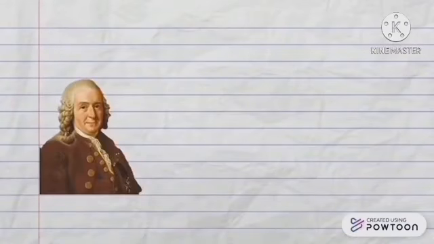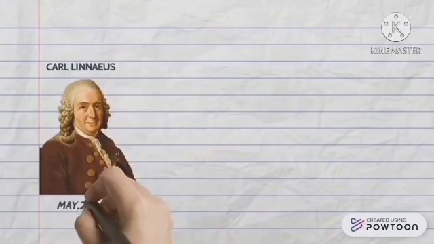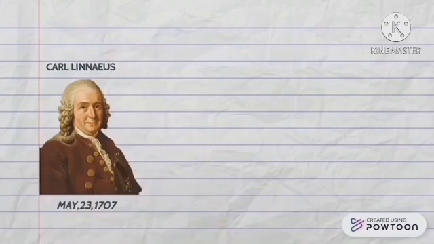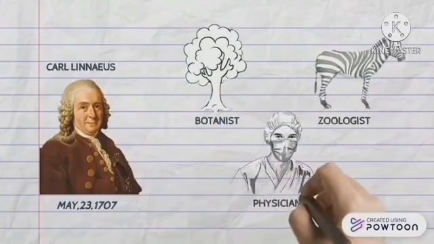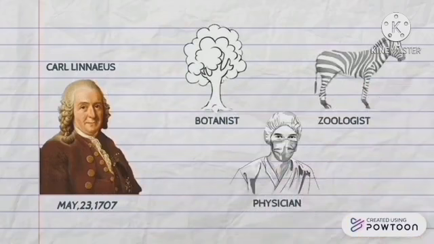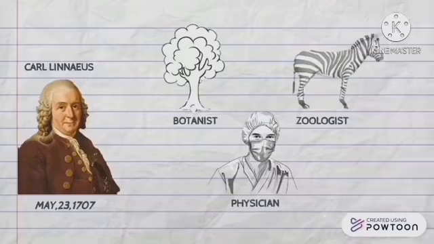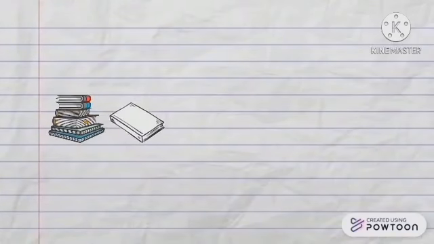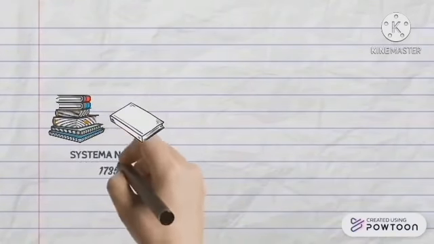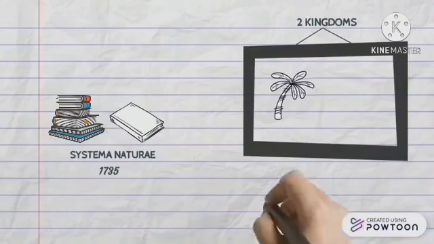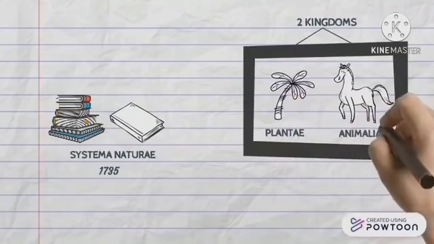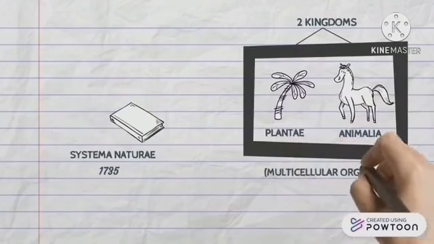Sir Carolus Linnaeus, born on May 23, 1707, was a Swedish botanist, zoologist, and physician who came up with the oldest system of classification. In his book Systema Naturae, published in the year 1735, he divided the organisms into two kingdoms, namely Plantae for plants and Animalia for animals.